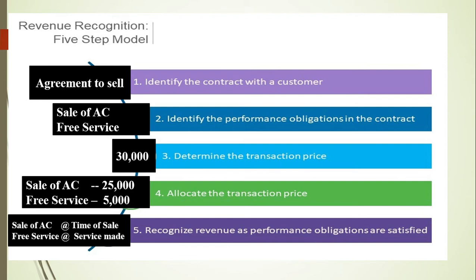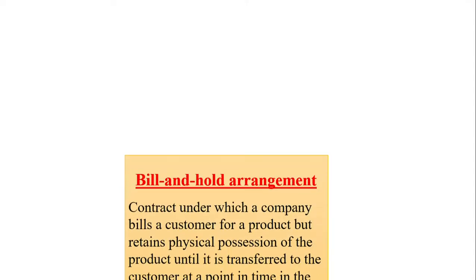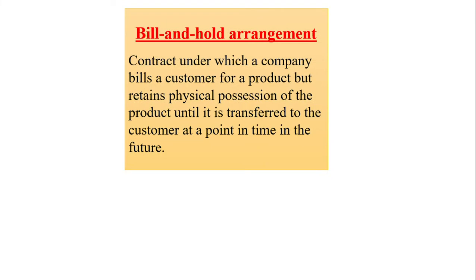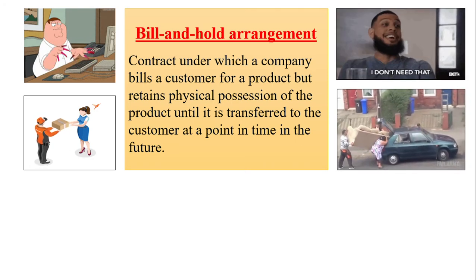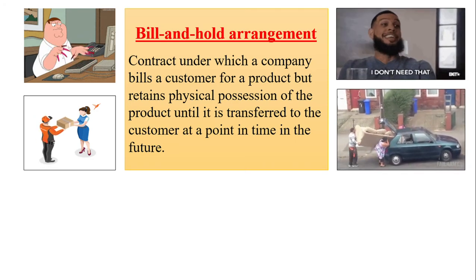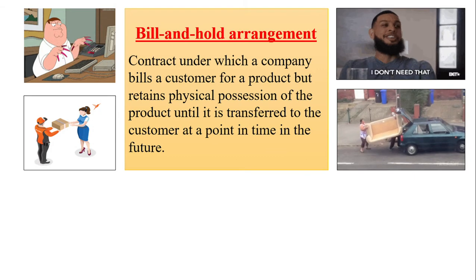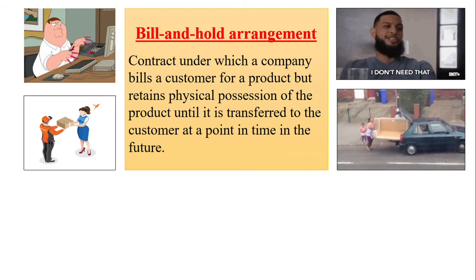Now let's dig into our main topic, bill and hold arrangement. So what is a bill and hold arrangement? It is a contract under which a company bills a customer for a product, like billing is done, but retains physical possession of the product. In the sense that they will hold the goods and billing is done. That is called bill and hold: billing for a product, but holding the goods.